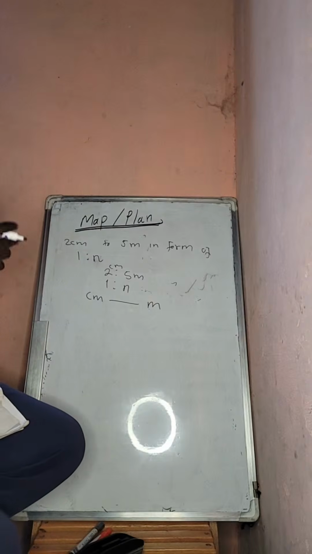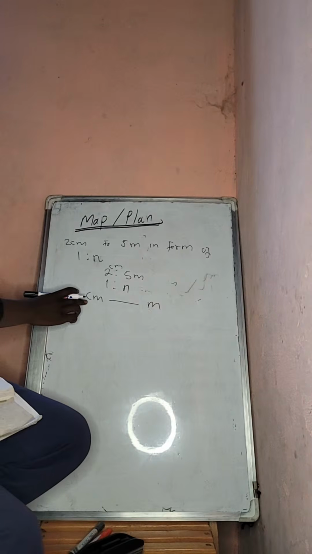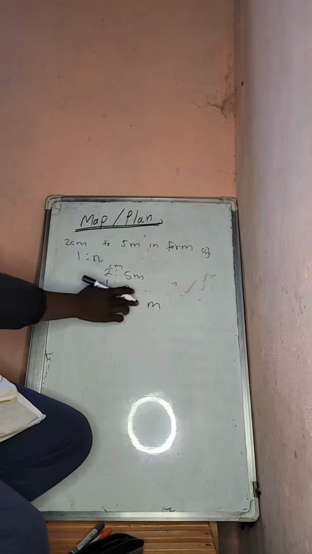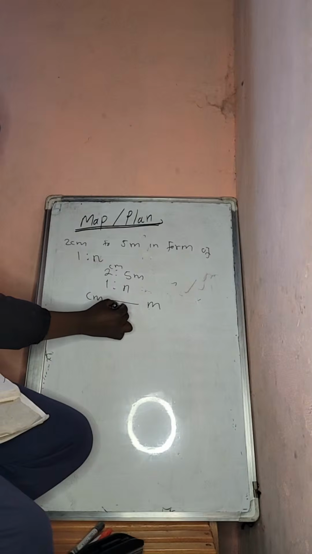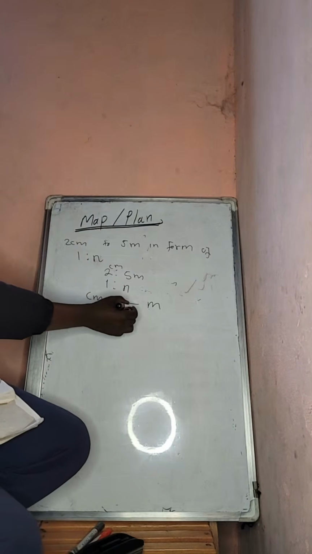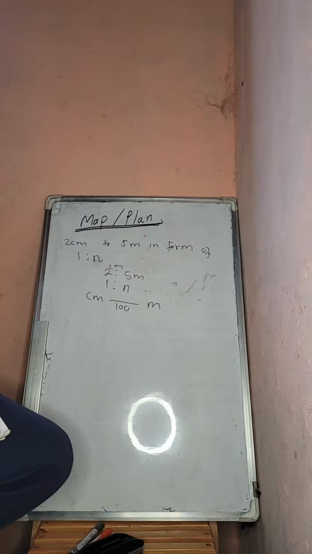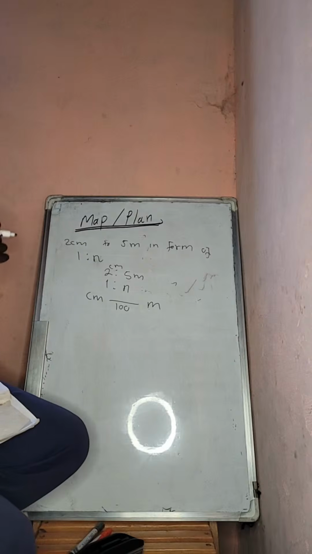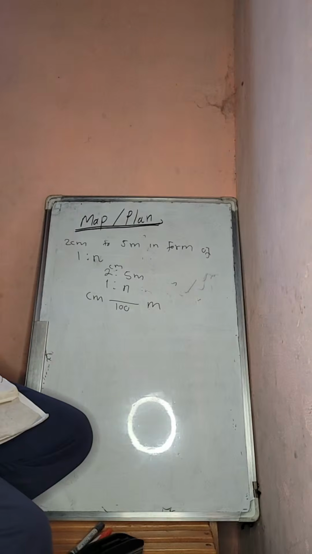How many centimeters are in a meter? 100. So 100 centimeters is equal to 1 meter.